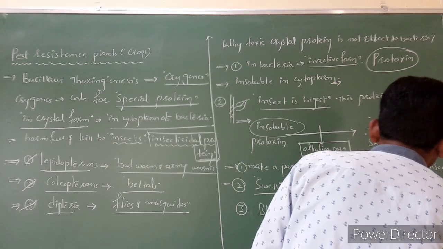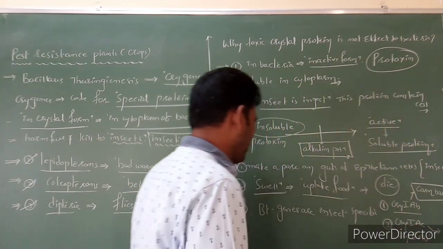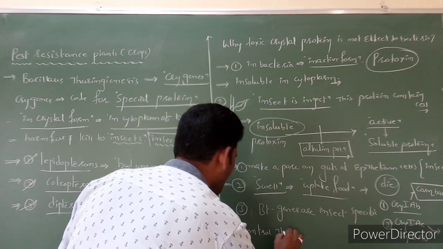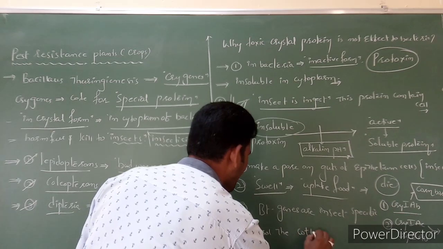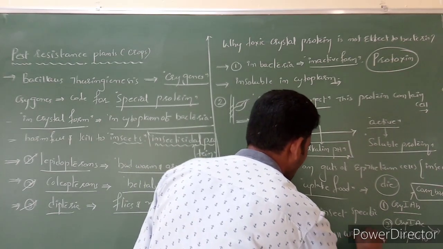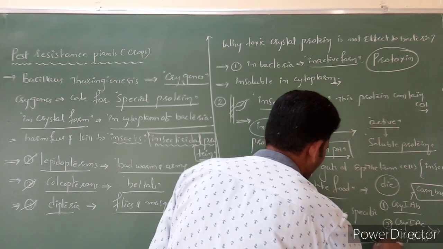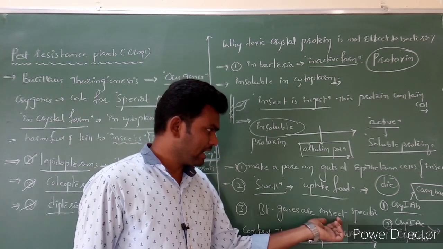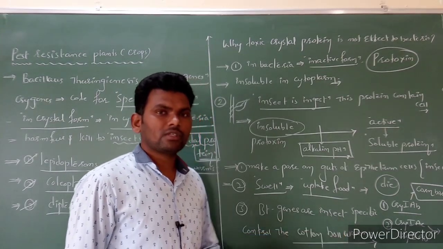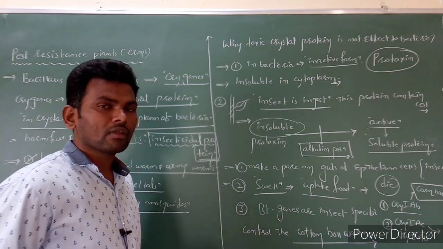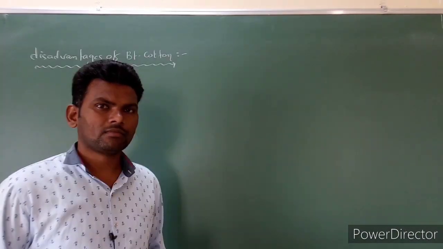So these two genes control the cotton bollworms. So that's why these genes are species specific. These genes are insect specific. So this is the complete information regarding Bt cotton.